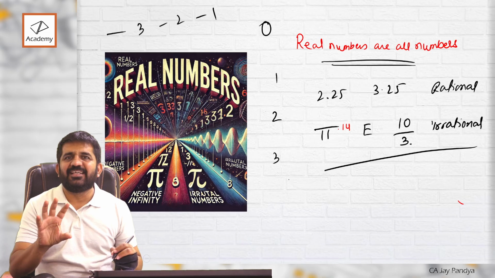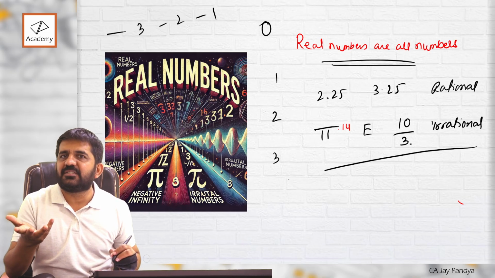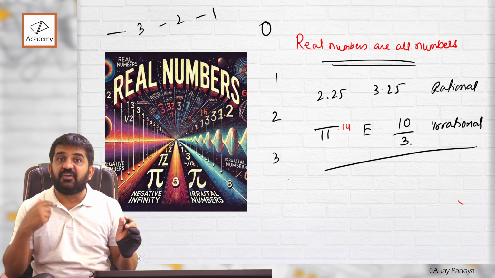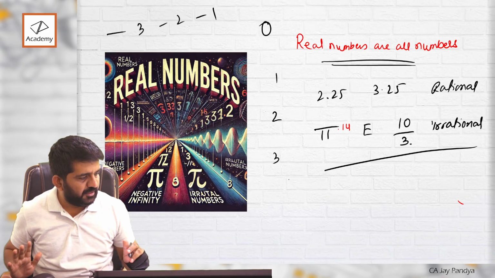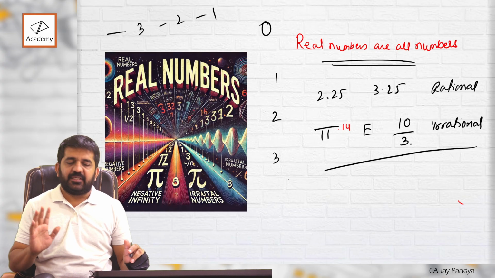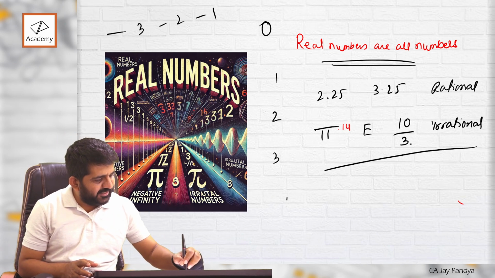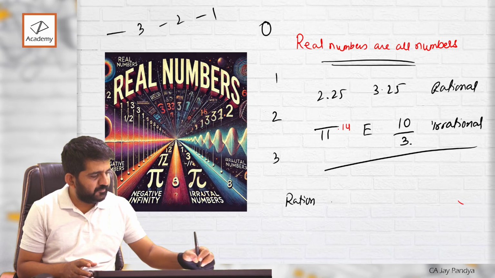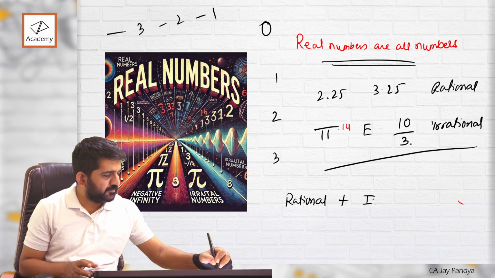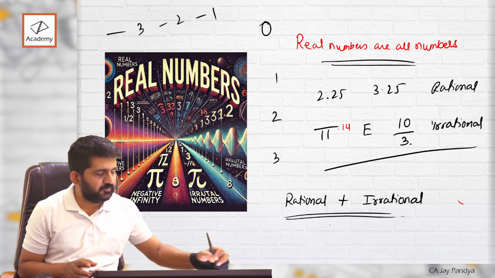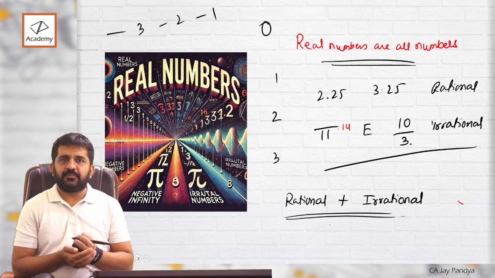So basically real number means numbers. It includes each and everything, even pi, even e, even 10 by 3, even irrational numbers, all. So basically real is rational plus irrational, right?